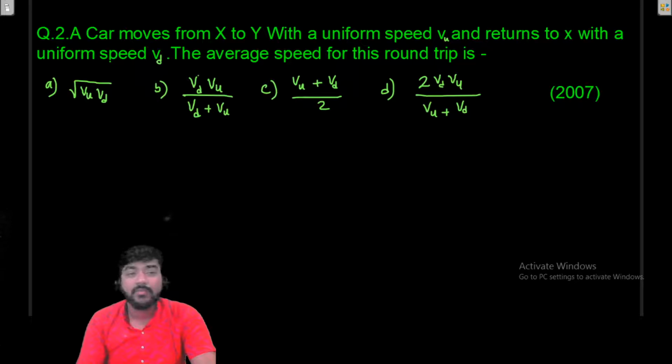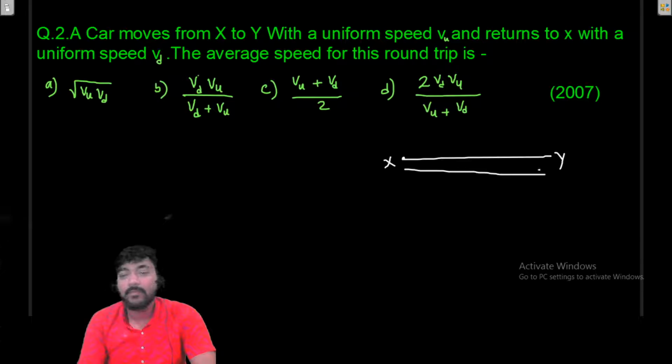Here is the next problem: a car moves from x to y with a uniform speed vu. Here is the point x, and here the point y. The car moves from x to y with uniform speed vu and returns to x with uniform speed vd. When it travels from x to y the speed is vu, and when it returns its speed is vd.